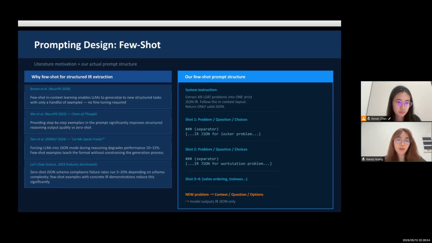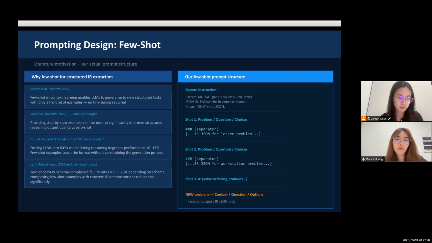We use few-shot prompting to guide the LLM's IR extraction, and there's a specific reason we chose it over zero-shot or direct JSON. Research has shown that forcing LLMs to output strict JSON during reasoning actually hurts performance because the format constraint interferes with the generation process. Few-shot examples get around this.